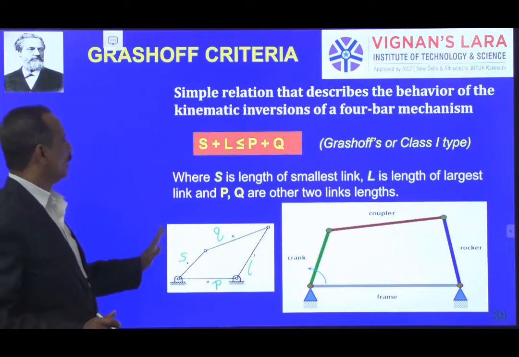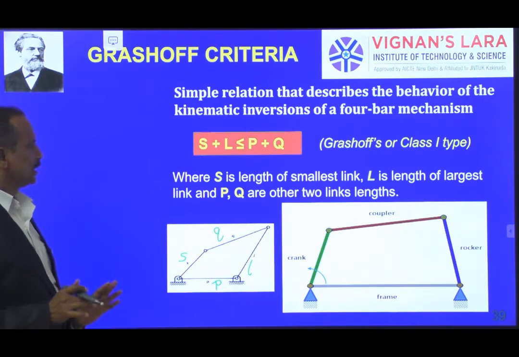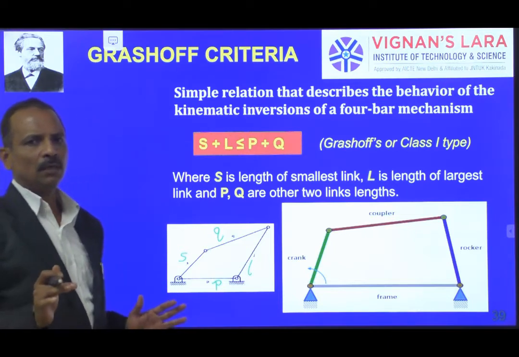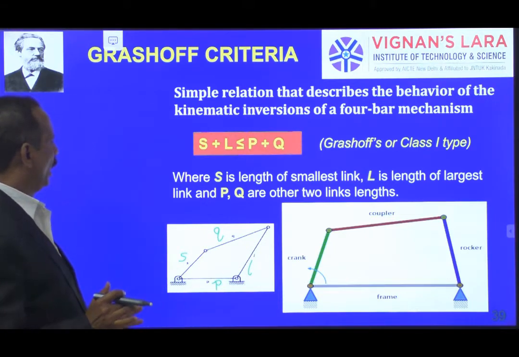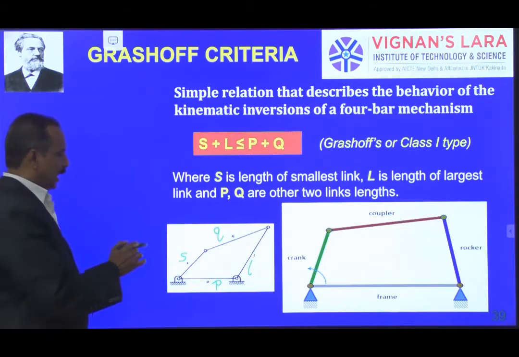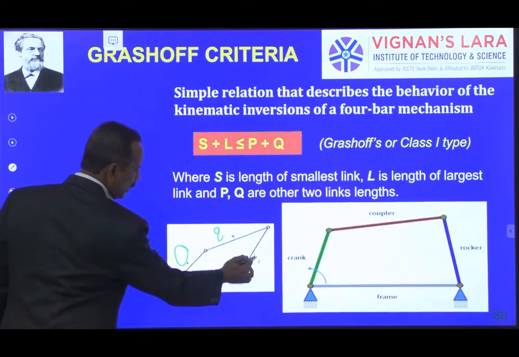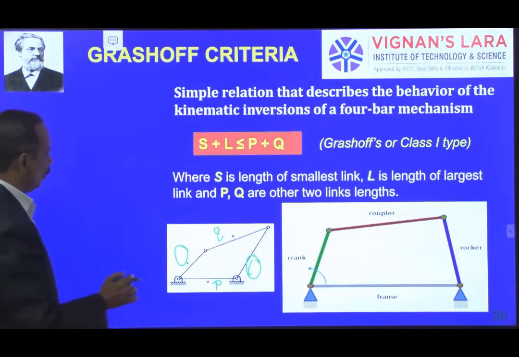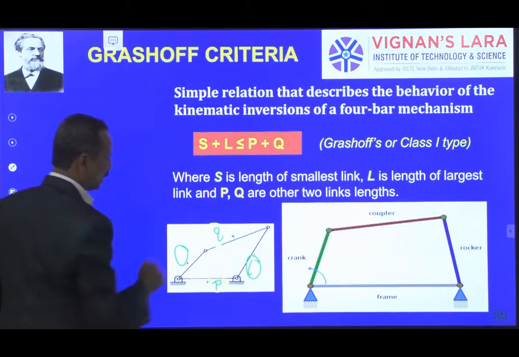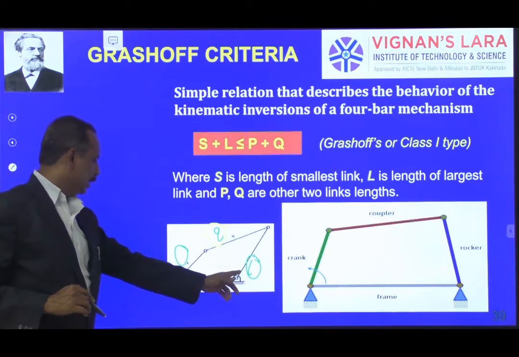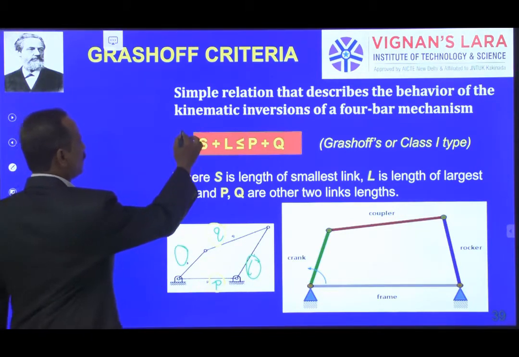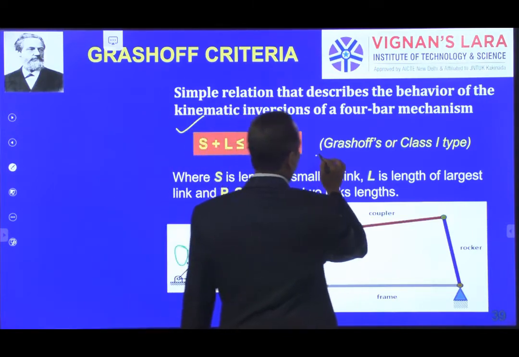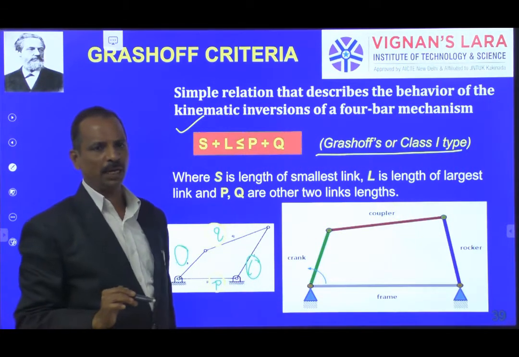So what this Grashof law, or Grashof's criteria, says is: if you want to call it a Grashof mechanism or class 1 type of mechanism, then the requirement is that the length of the smallest link plus the largest link should be less than or equal to the remaining two links' lengths, that is P plus Q. So S plus L is less than or equal to P plus Q. If it follows this law, then we call it either a Grashof mechanism or a class 1 type mechanism.